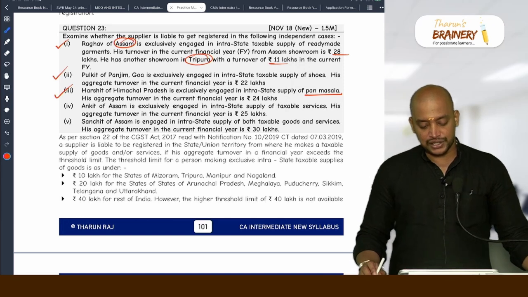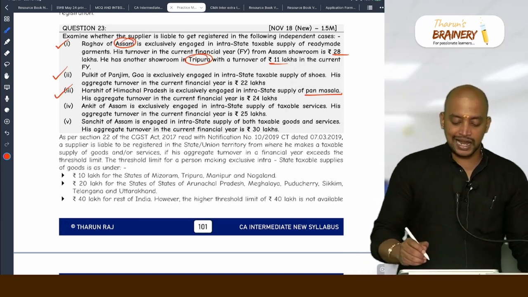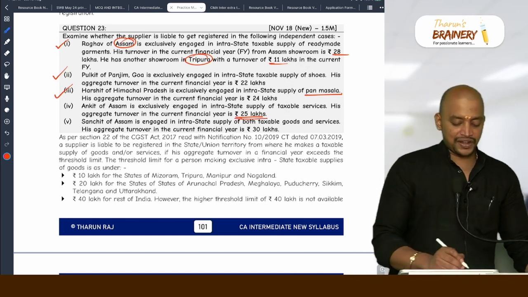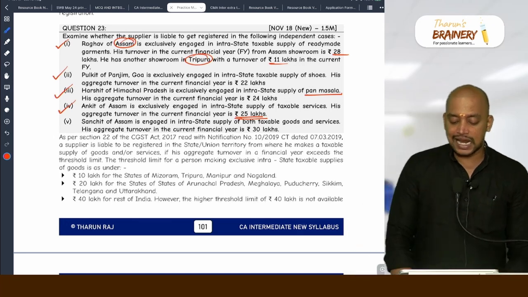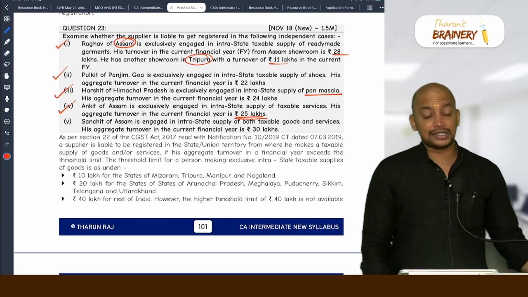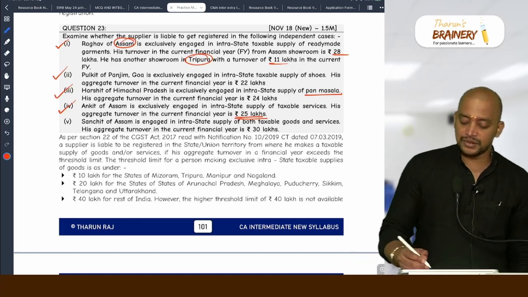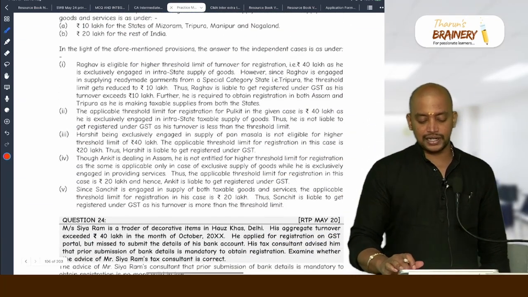Ankita of Assam is exclusively engaged in intrastate supply of taxable services. Again services, what is the limit? 20 lakhs. In this case it is 25 lakhs. So they are required to get registered. Sanchita of Assam is engaged in intrastate supply of both taxable goods and services. Again the limit will be 20 lakhs. Here it is 30 lakhs. So they are required to get registered. Clear?